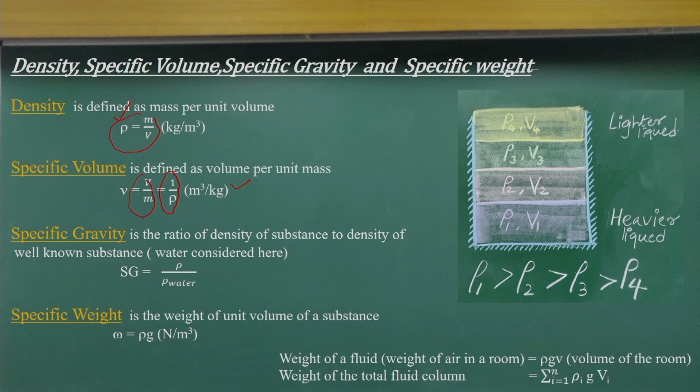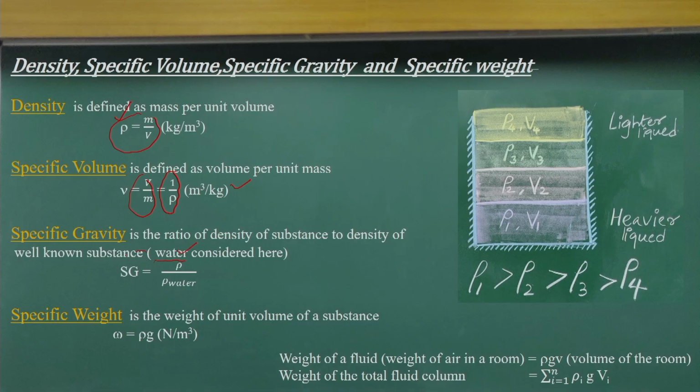we have to consider a reference liquid or reference gas. I will focus more on liquid. We consider the reference liquid to be water. That means we look at the ratio of the density of a liquid to the density of a reference liquid, which here is water, and that gives us the specific gravity or relative density.